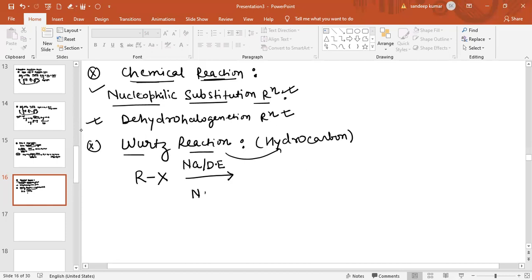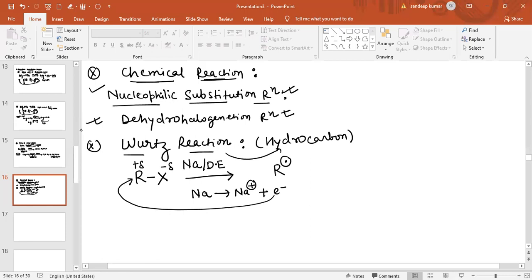So the mechanism of this reaction will be like this: Na changes into Na plus by the loss of an electron. So this is partial negative, this is partial positive. Now this electron will attach to this carbon atom, and this will convert into R free radical.